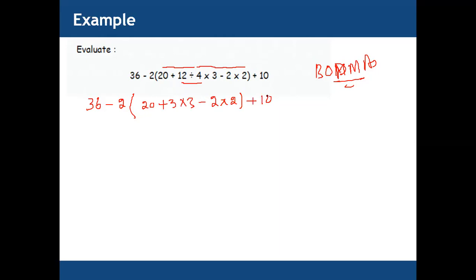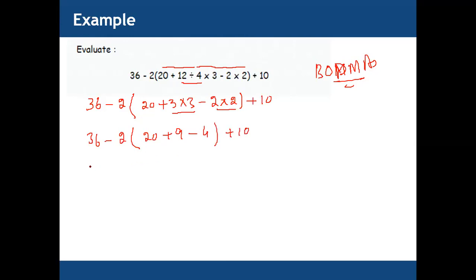Next, we need to simplify multiplication. So we have 36 minus 2, then 20 plus 3 times 3, 9, minus 2 times 2, 4, plus 10.